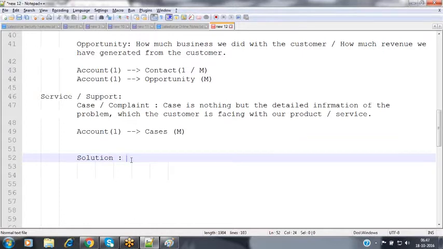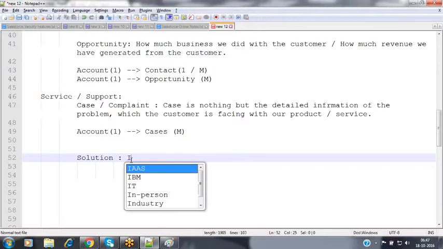So what exactly is the solution? The solution is nothing but the detailed information of the resolution of the case. Whatever problem the customer is facing with our product or service, how can we resolve that? What are the detailed steps in order to resolve that problem? Those detailed steps we can document in terms of solution.